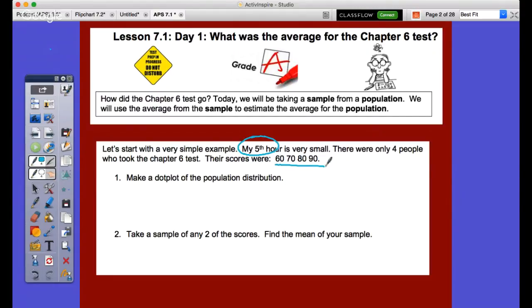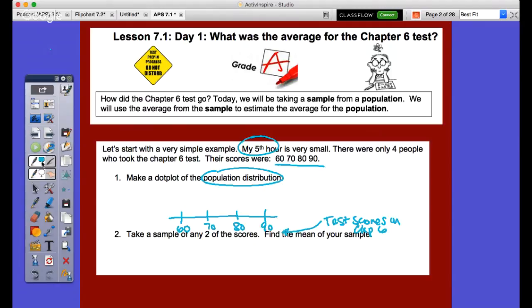So what we're going to do is create a population distribution by using a dot plot here. It's pretty simple because we have 60, 70, 80, 90. We'll just simply label 60, 70, 80, and 90. What should go underneath here is the overall label, and I'll put this here for sake of room: test scores on chapter 6 is fine. You just put that down below.